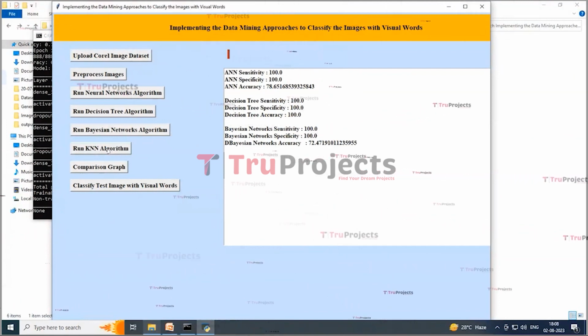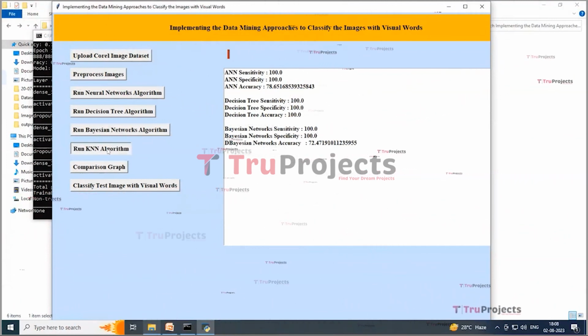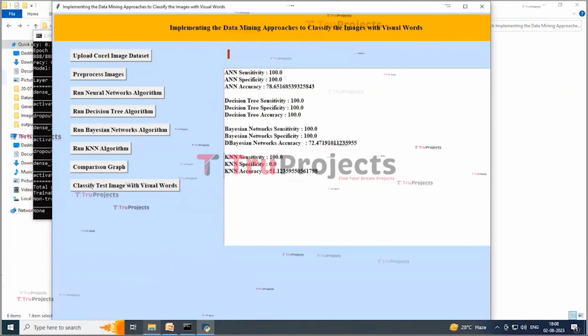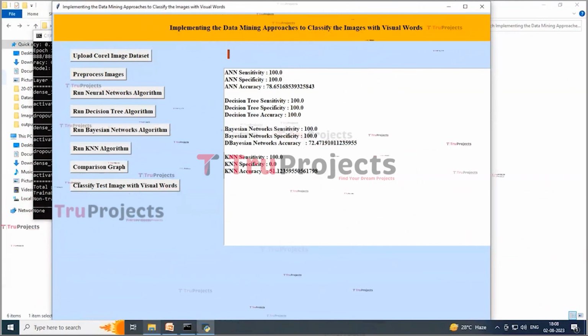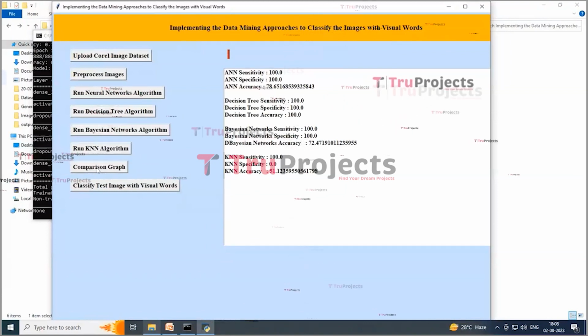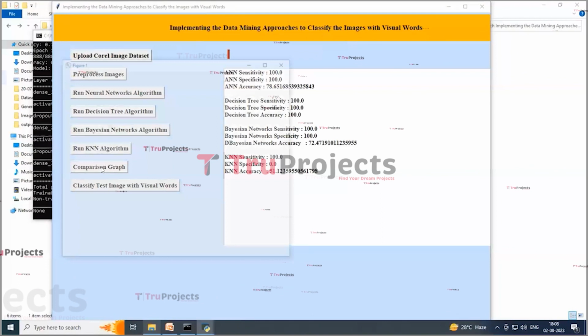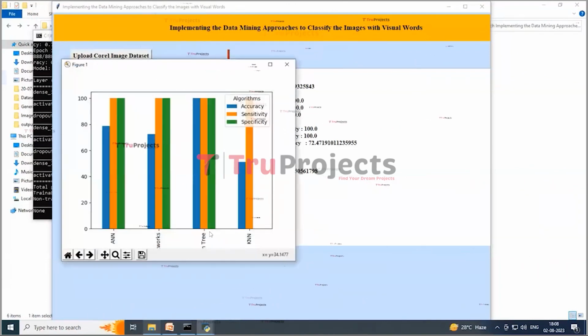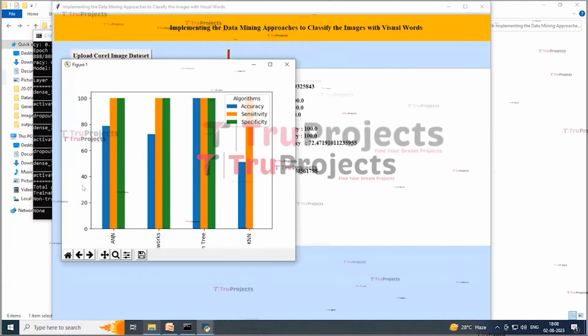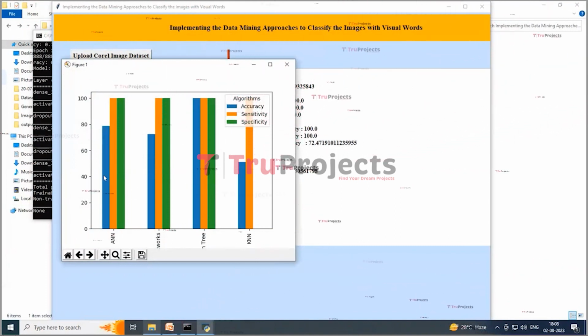Now click on the run KNN algorithm. Among all these also we can see that decision tree is giving the highest accuracy. Now click on the comparison graph button for getting the graph. Here in this graph you can see that the x-axis represents algorithm names and the y-axis represents accuracy, sensitivity, and specificity. Now closing this graph,